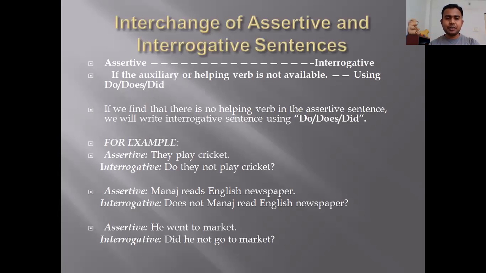Now our second topic starts, interchange of assertive and interrogative sentence. We have seen a few rules in the previous slide. Again, those rules I have put in the example type.